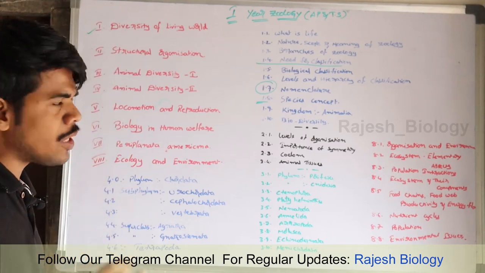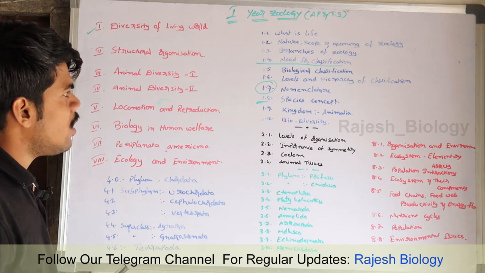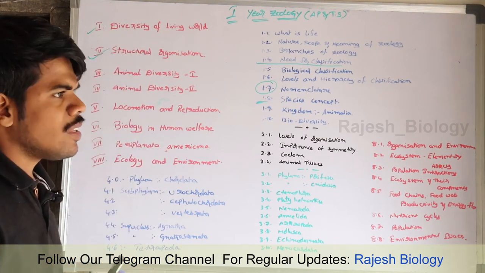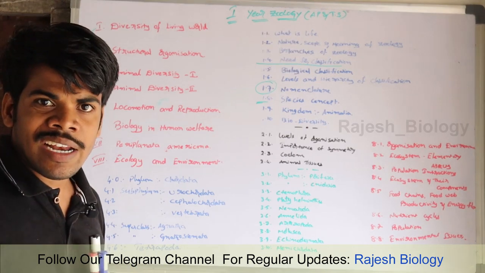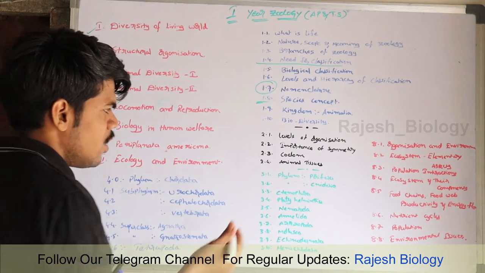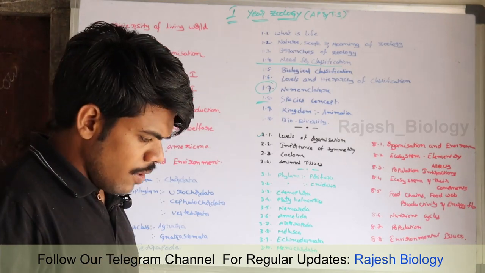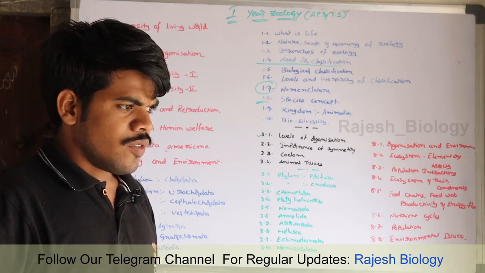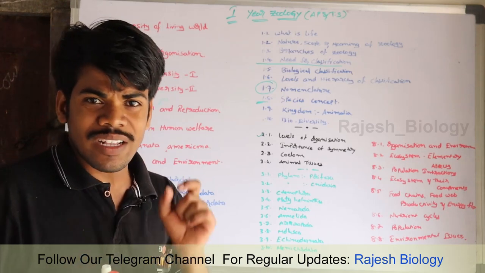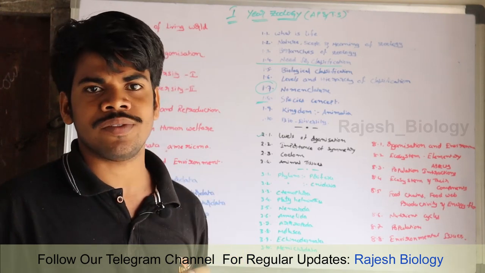These are the subtopics in diversity of living world, which we are going to know about in later videos, next videos. Structural organization. Very important for NEET, MSET and IPE also. Structural organization. There are 4 subunits. Levels of organization. You know that every living thing is formed by a group, a cluster of cells. So you already know this. Cell is the structural and functional unit of life.